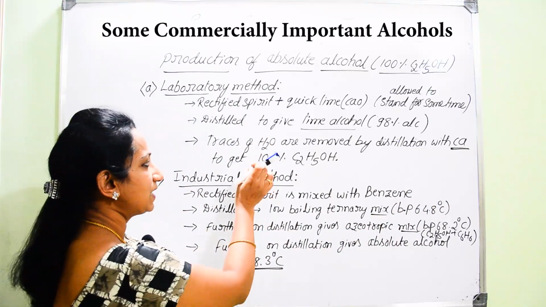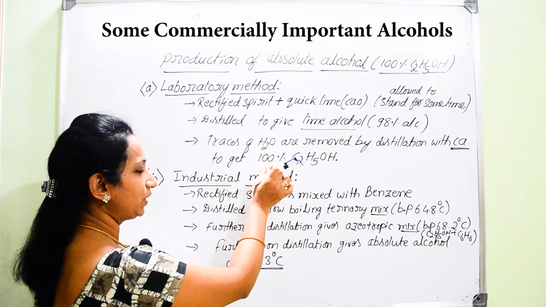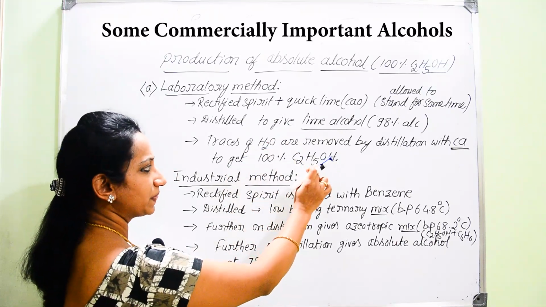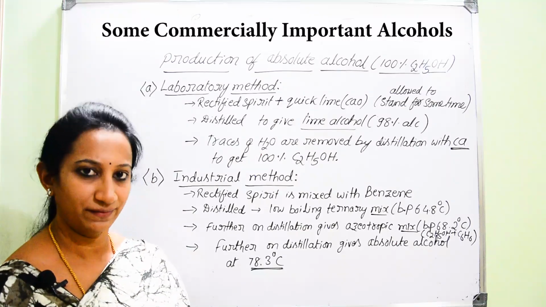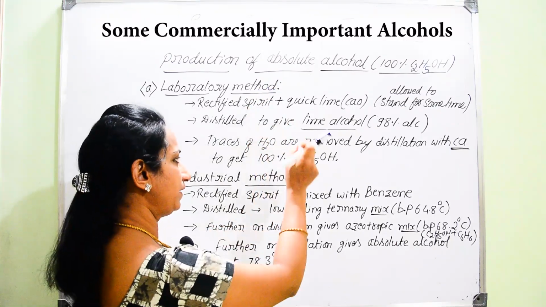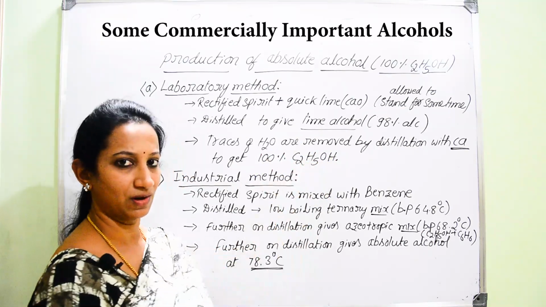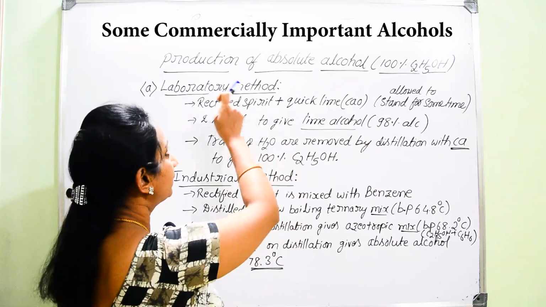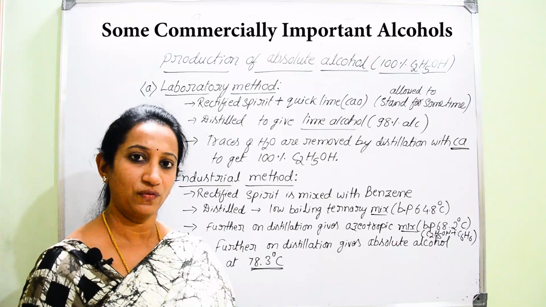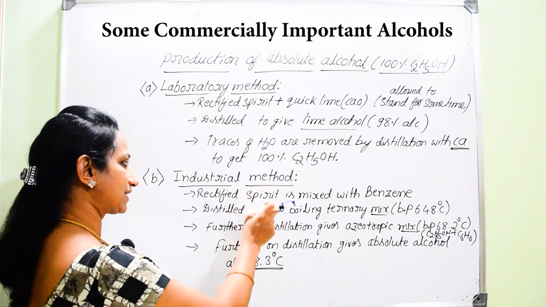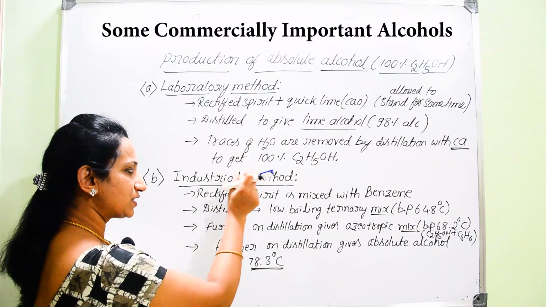Once it is distilled with calcium metal, you are sure to get 100% ethyl alcohol. That is how we get the conversion of rectified spirit into absolute alcohol, that is 100% ethyl alcohol, with the help of quicklime. That is by which method? Laboratory method.